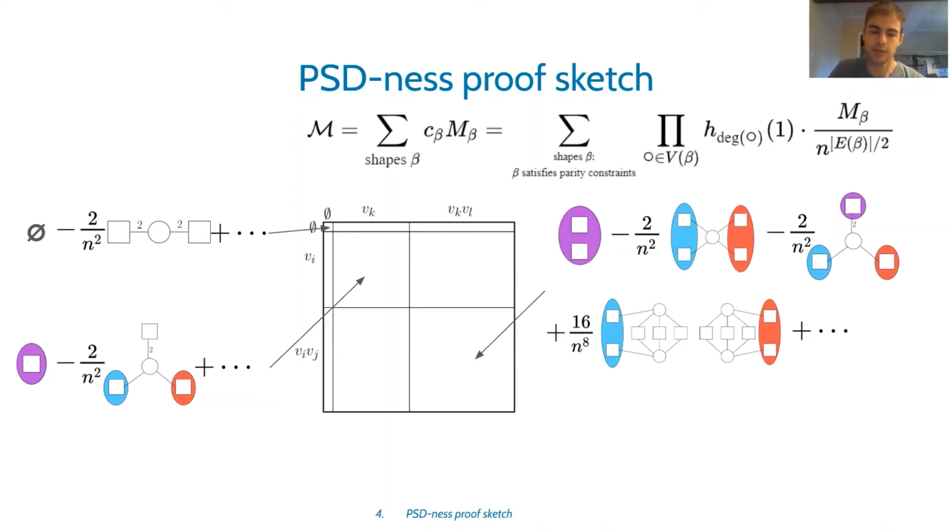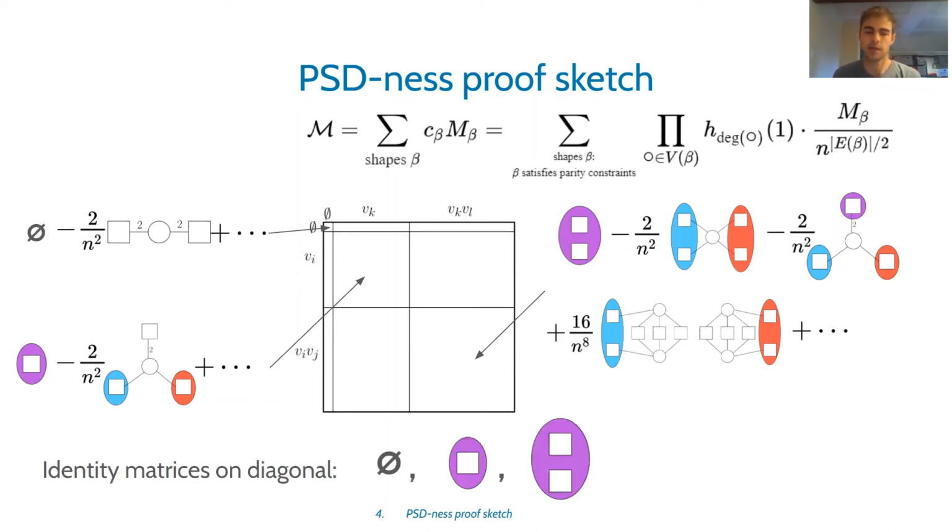Okay, one observation we can make about this expression is that it has identity matrices on the diagonal, which are contributed by the following shapes. These purple shapes, which have some square vertices and no edges. However, it's not true that the moment matrix actually has ones along the diagonal. There are other shapes that contribute to those entries, but they end up being small, as we'll see.